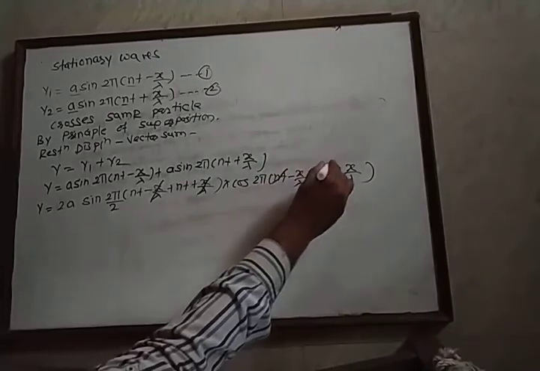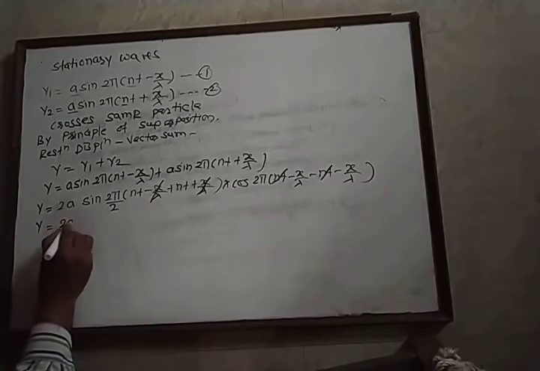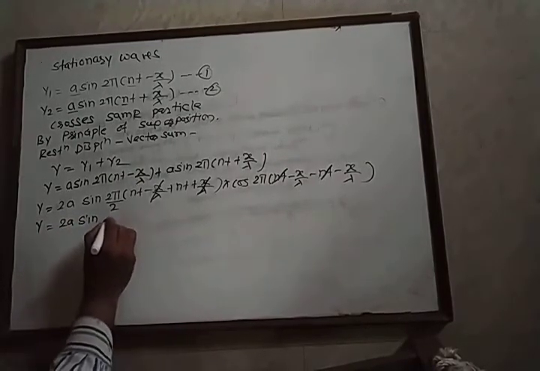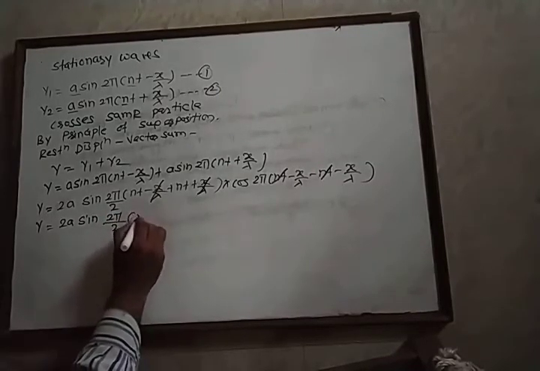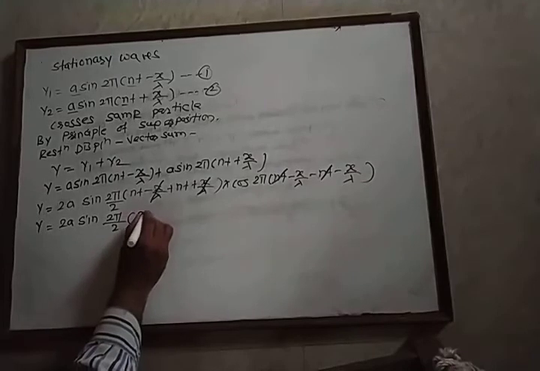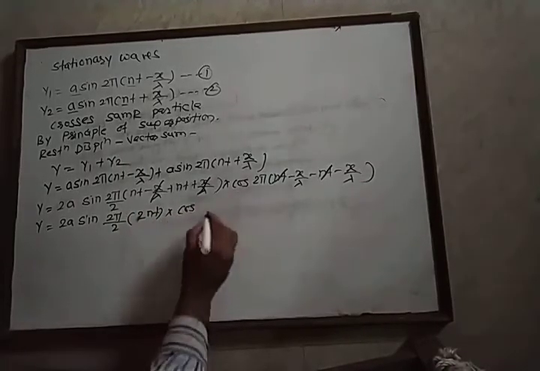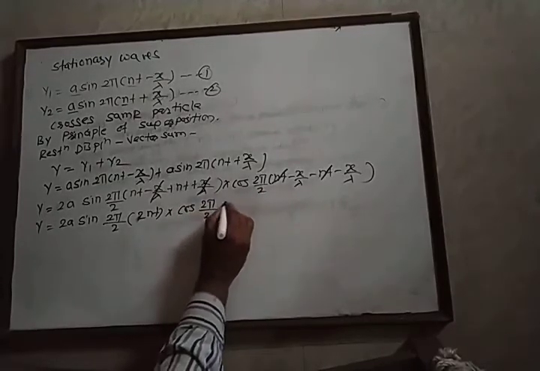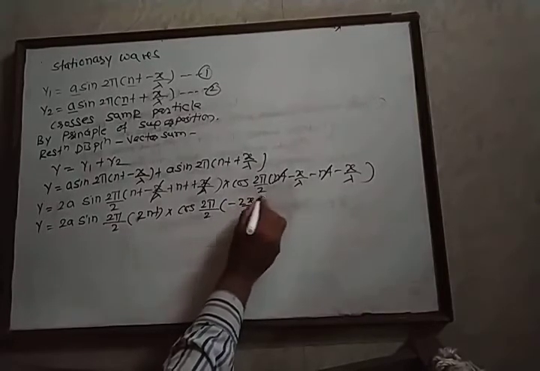Here also the negative and positive terms get cancelled and therefore we get y equals 2a into sin of 2π upon 2 into 2nt, into cos of 2π upon 2 into minus 2x upon lambda.